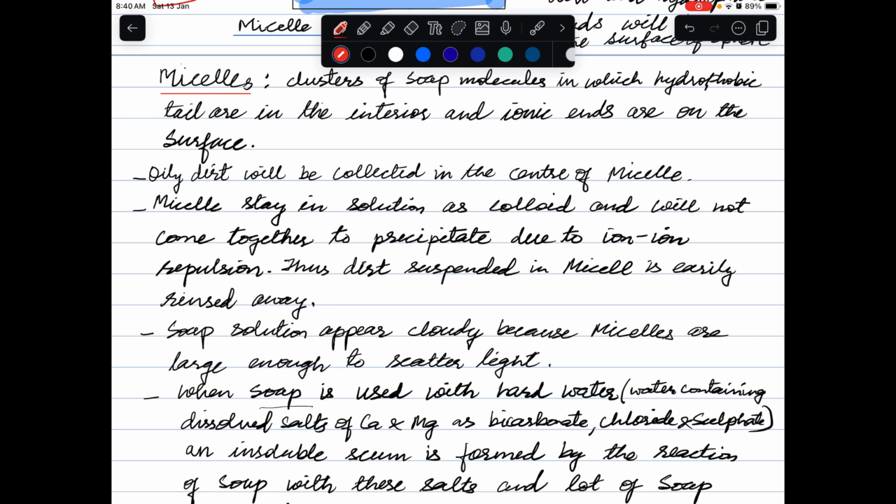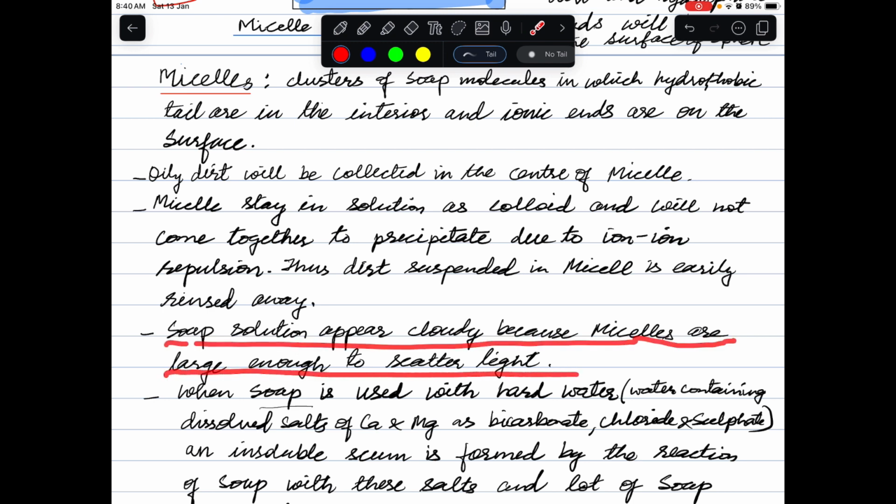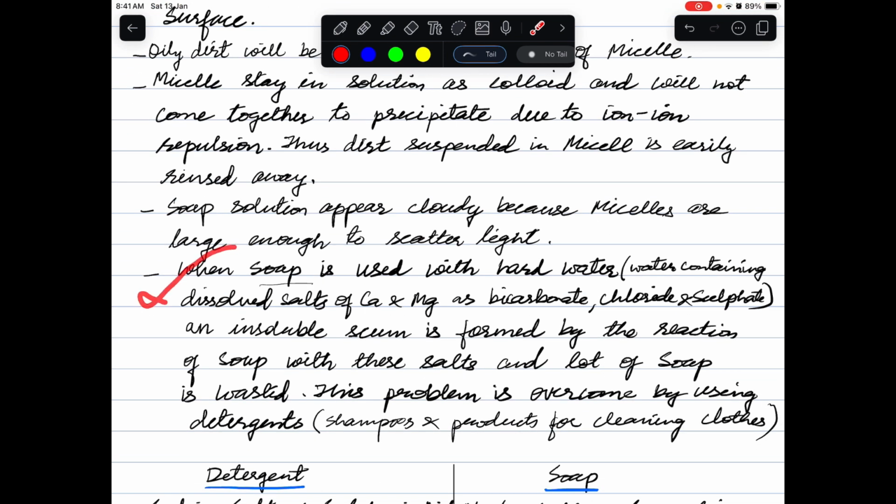Now, one thing you have to keep in mind: why does a soap solution appear cloudy? It is not clear, like water. Why? Because micelles are large molecules and therefore they scatter light. You must have studied colloidal solutions in your 9th grade when you studied solutions, suspensions and colloids. There is one problem with soap. When soap is used with hard water, lots of soap is wasted. Why is it wasted? Because it forms insoluble scum.